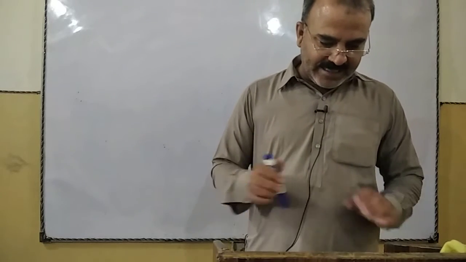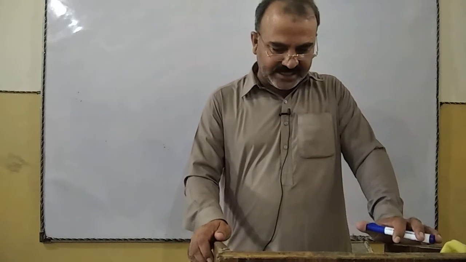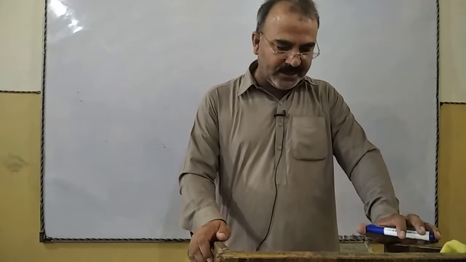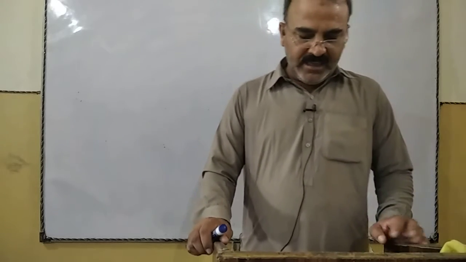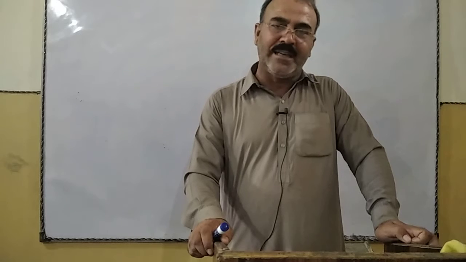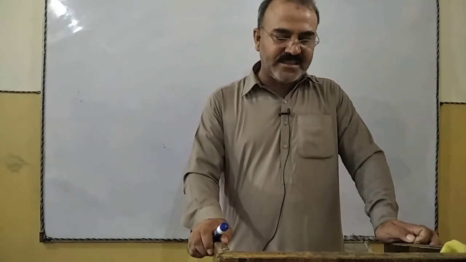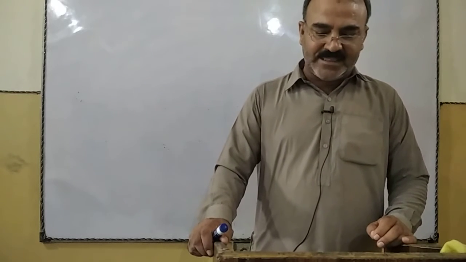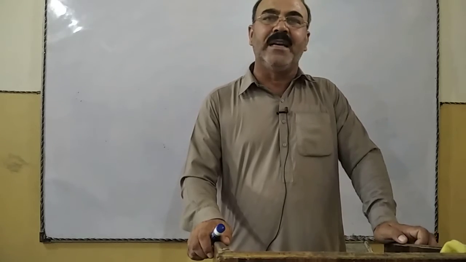Then an abstract noun is usually the name of a quality, action or state considered apart from the object to which it belongs. What is an abstract noun? It is the name of a quality, at times the name of an action, and at times the name of a state, but apart from the object to which it belongs.